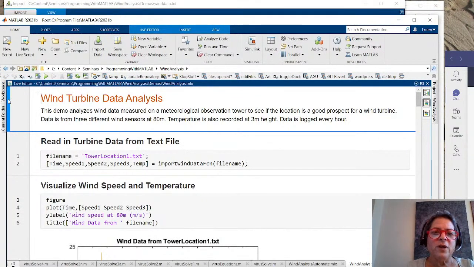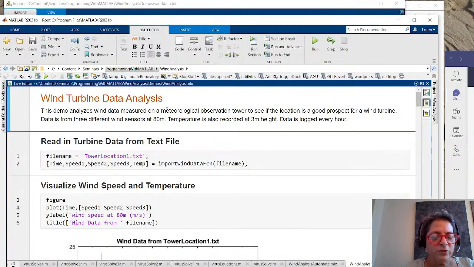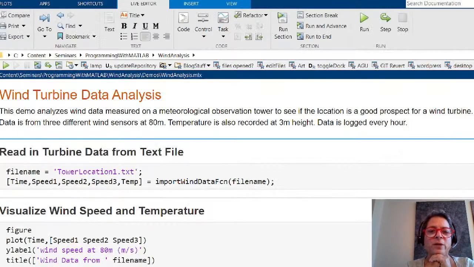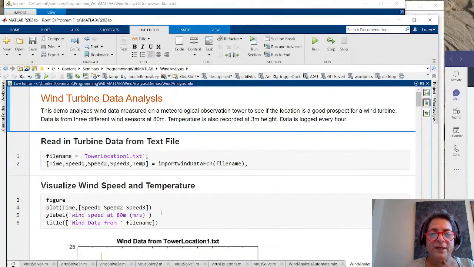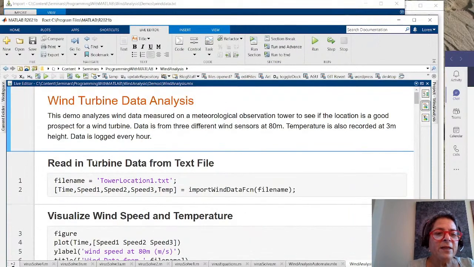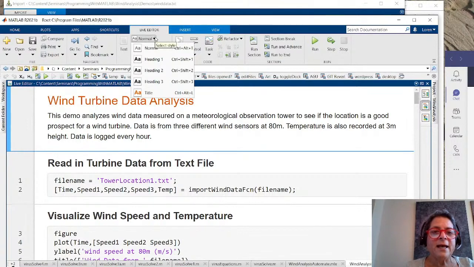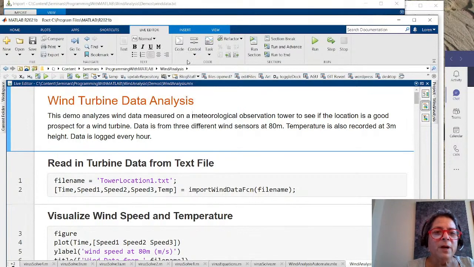So now I have this live script. For those of you who have not used the live script, I want to introduce it to you and give you some information about it. You'll notice first that it doesn't end in .m the usual way that you're used to seeing MATLAB code. And yet I'm telling you, this is MATLAB code. But it's MATLAB code that allows me to format it well. So I'm going to make it a little bit bigger here so you can see. And you'll see that I can put in titles and label headings and things like that. I can also put in bulleted lists and numbered lists, and I can center data wherever I want. And I'm going to show you a few things as we go.